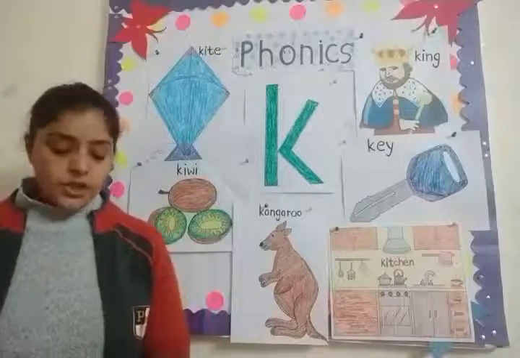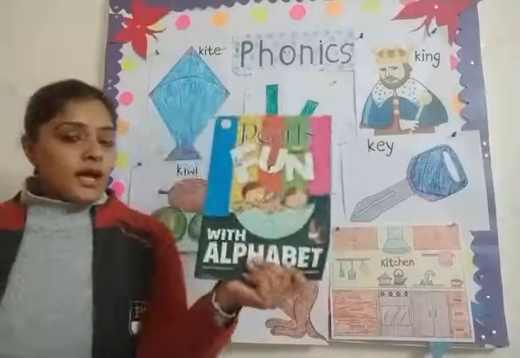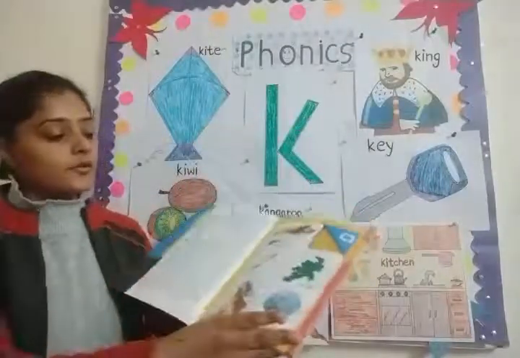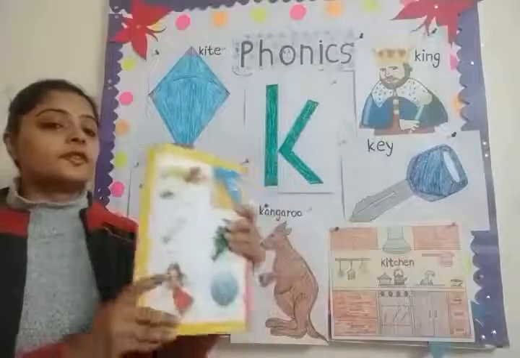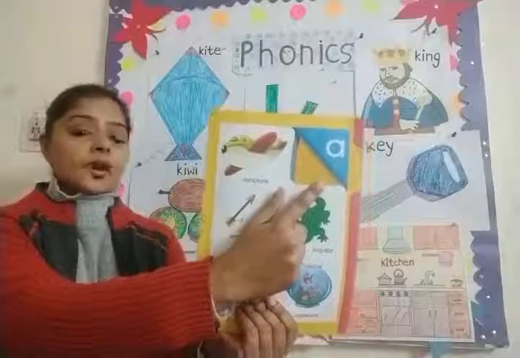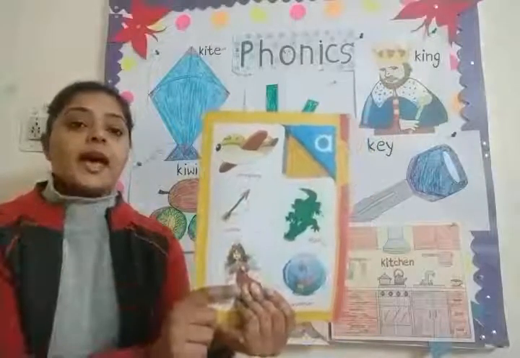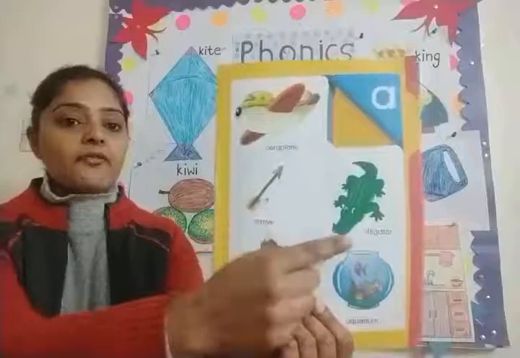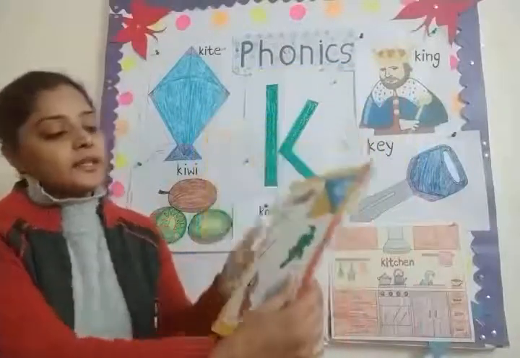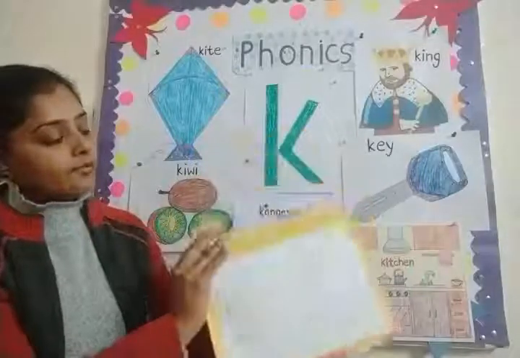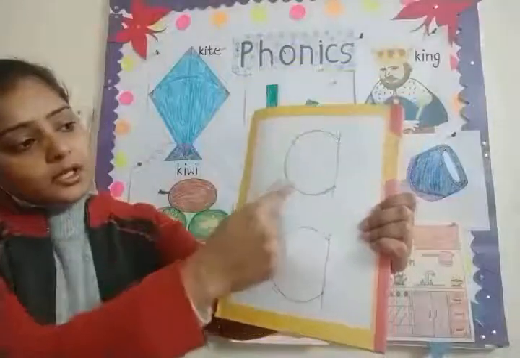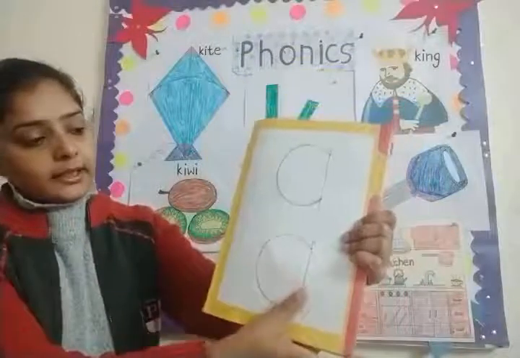Okay. Now children, this is your alphabet small letters book and we will take a look from the beginning, from the first sound. So children, this is a sound. Which sound is this? A sound. A for alligator. A. Yes? And here you can see the formation of A sound, curve and a small standing line.